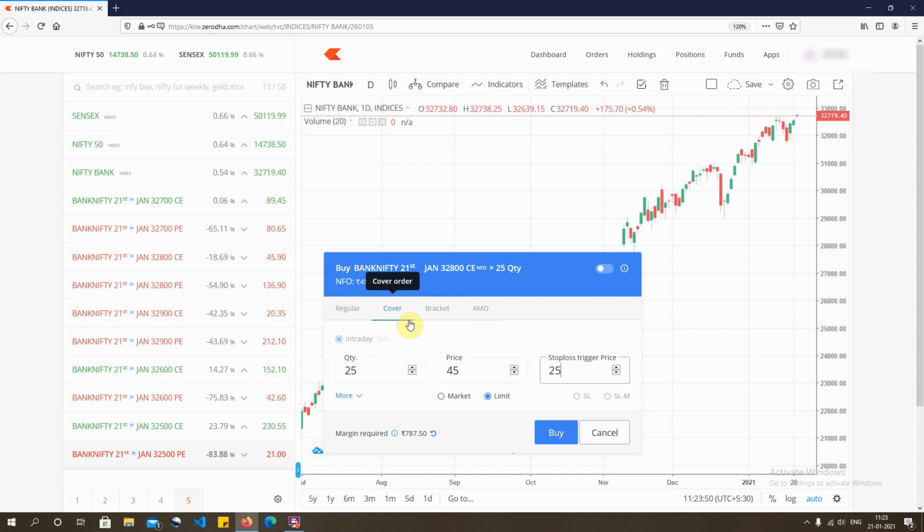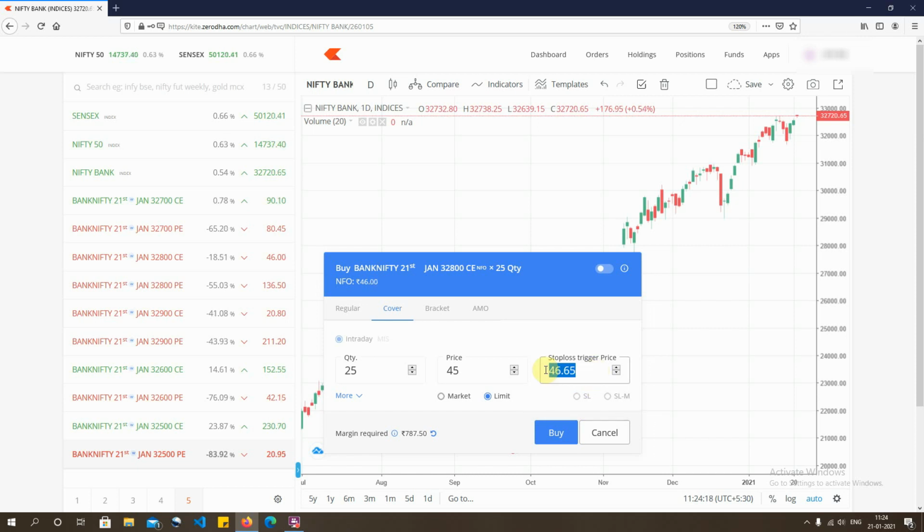Why is the margin money required in a cover order lesser than the regular order? That's because a regular order takes all the margin which is required to buy the option till the price of the option becomes 0. So the difference between 0 and the current price 45 is 45 units, which multiplied by 25 gives you 1125, and that is the margin required. But here it doesn't take the calculation from 0 to 45. It gives you certain leverage over the amount of margin which you should be using. That is why the difference is there.